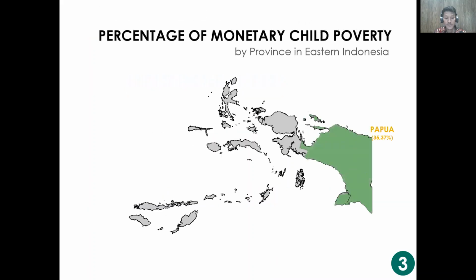Indonesia has 34 provinces. Among these provinces, Maluku and Papua Island had the highest monetary poverty rate, both in the general age group and the child age group. One in 3 children in Papua province lives below the poverty line.